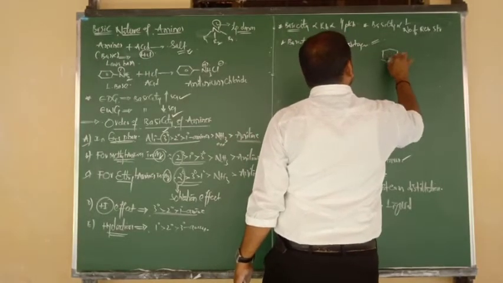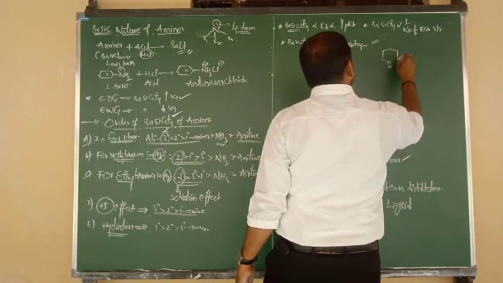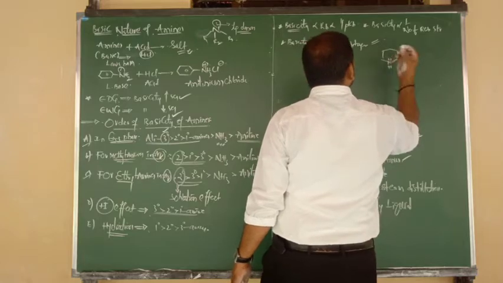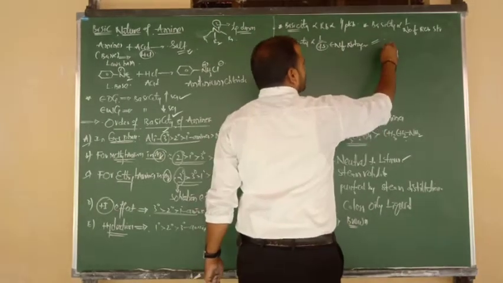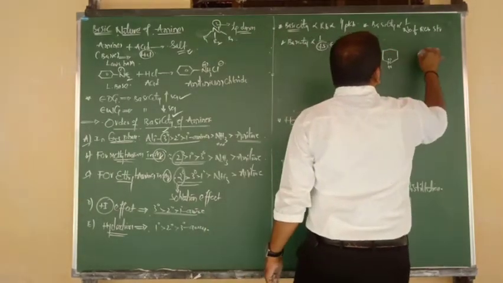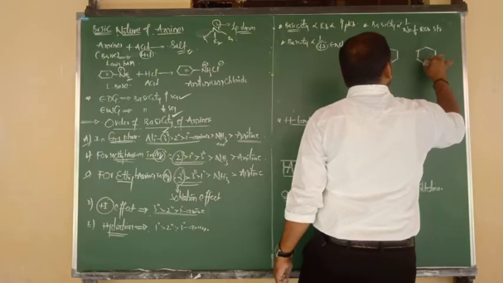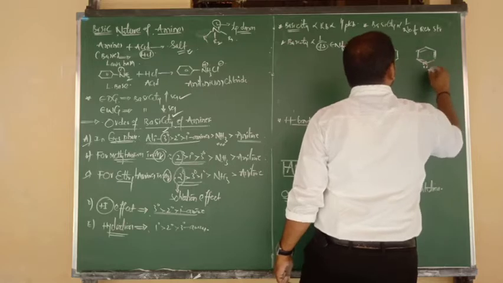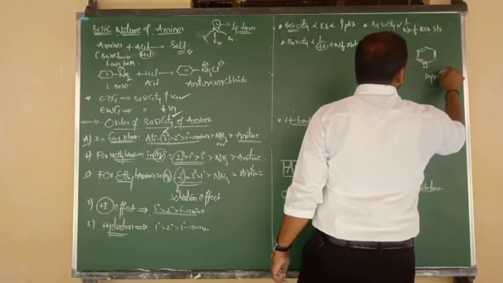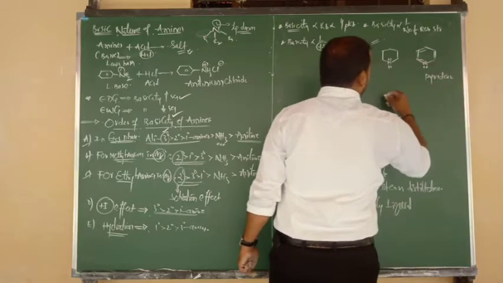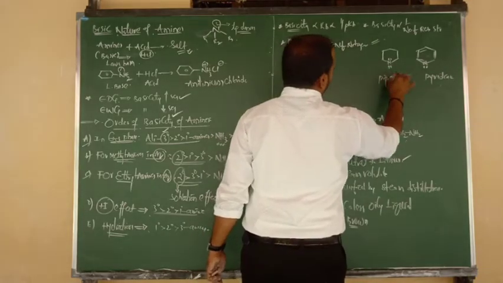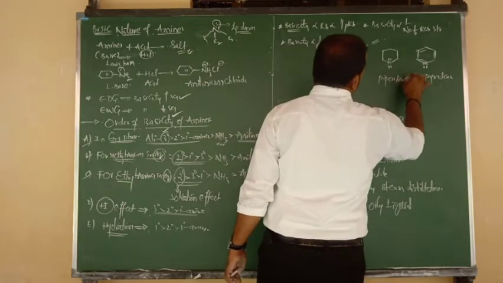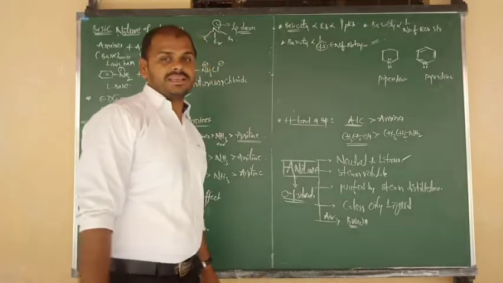Take a cyclohexane ring connected to NH, where nitrogen contains a lone pair. Now, one more benzene ring I am going to connect, but connected to nitrogen only. Again, here also nitrogen contains a lone pair. The second molecule is pyridine, and the first molecule is called piperidine. Important question: of the two, which contains more basic nature?